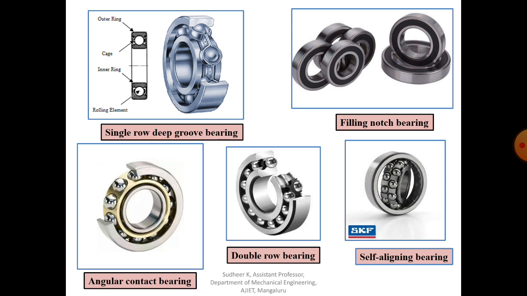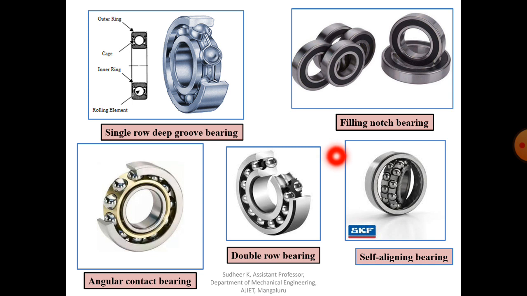Single row deep groove bearing is widely used for high speed application because of high load carrying capacity. The load carrying capacity of the ball bearing is related to the size and number of balls used in this bearing.